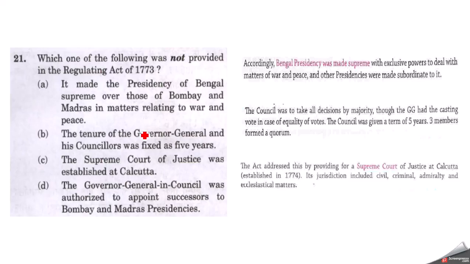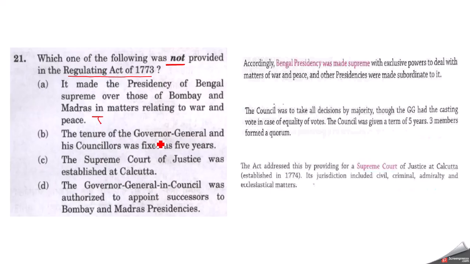Now you can see the first question here. Which one of the following was not provided in the Regulating Act of 1773? So they have asked about the act, the Regulating Act of 1773, and what was not provided in that act. We have to select the correct statement here. It made the presidency of Bengal supreme over those of Bombay and Madras in matters relating to war and peace. Yes, so this statement is true.